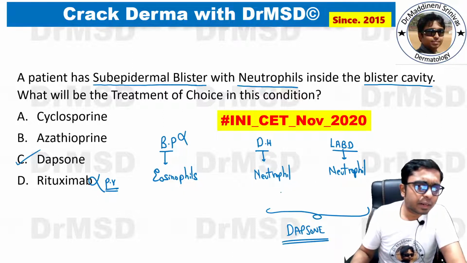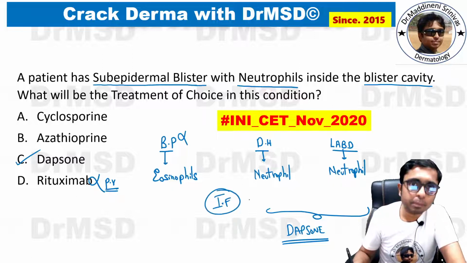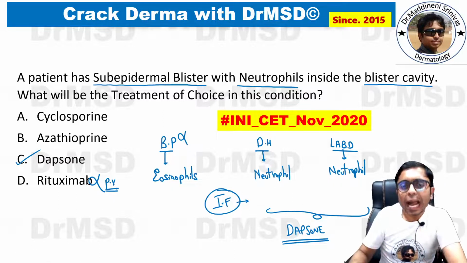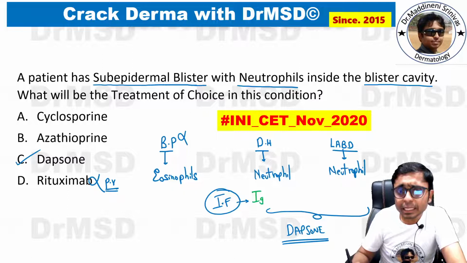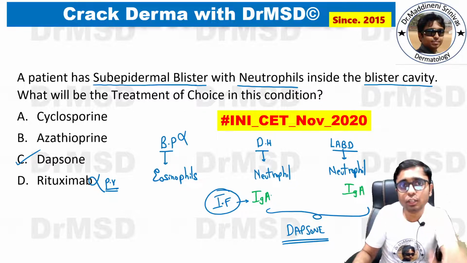But for additional information, if you happen to do immunofluorescence, IgA deposition will be seen in both of them. Again, it is a common feature, but the pattern of deposition of IgA is different.